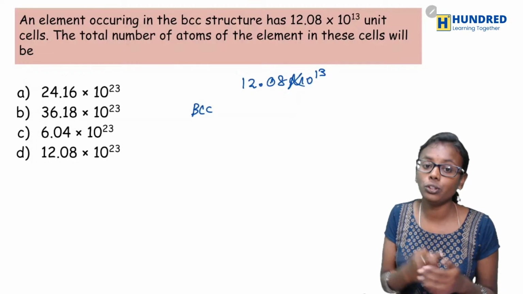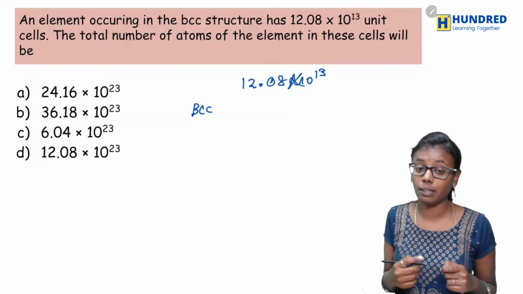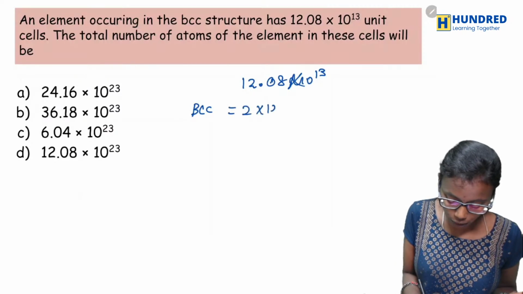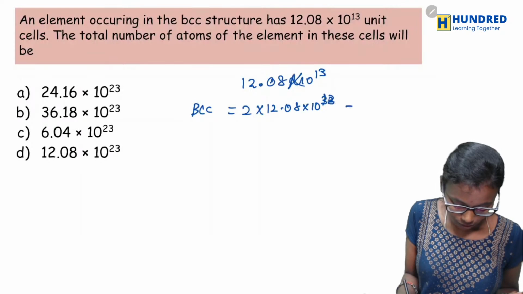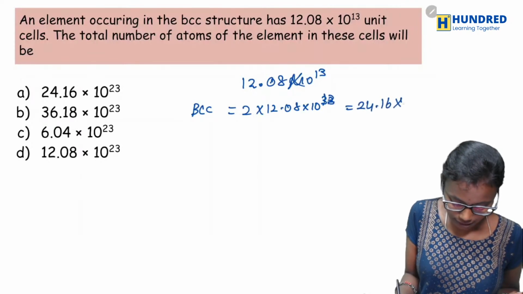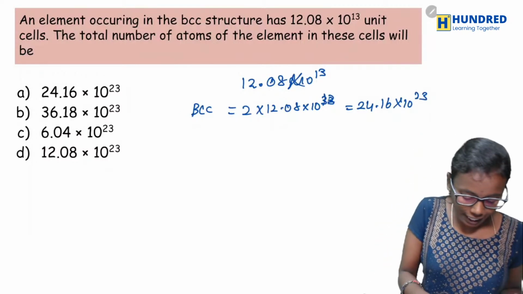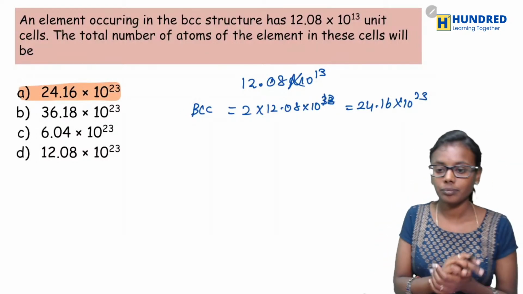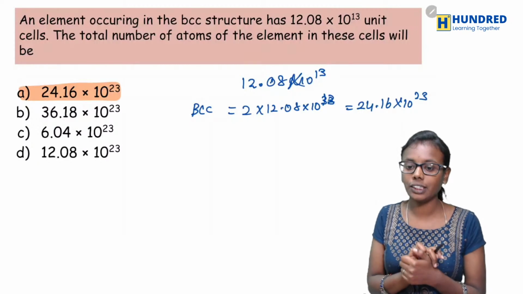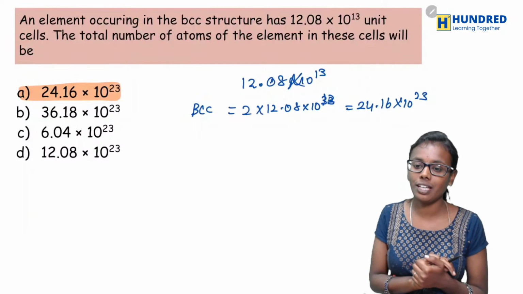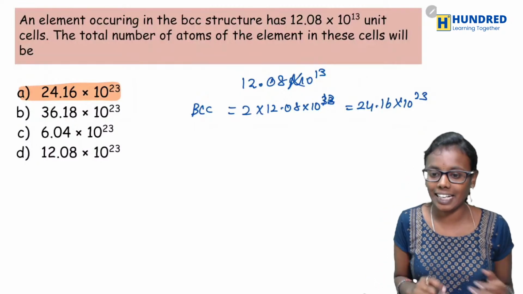You should multiply with the number of atoms. The number of atoms for BCC is 2. So 2 into 12.08 into 10 power 13 should be 24.16 into 10 power 13. Yes, very good. Option A is the correct answer.